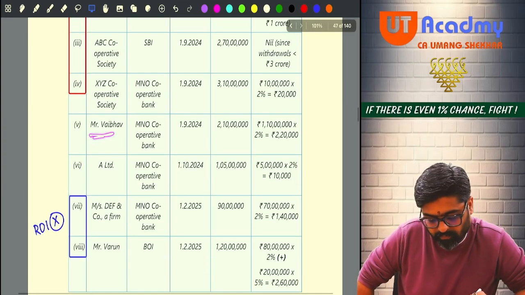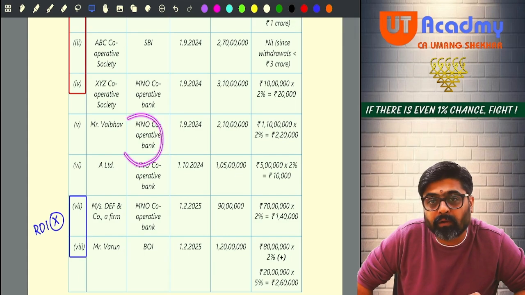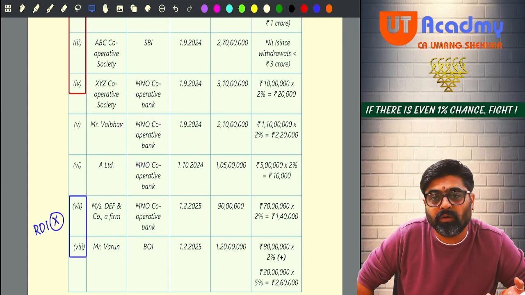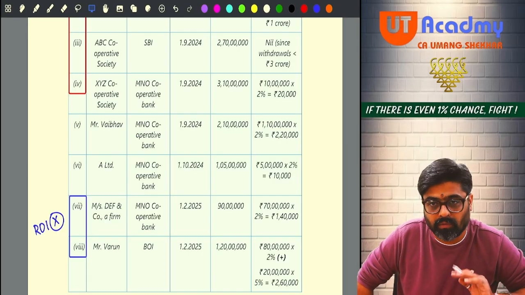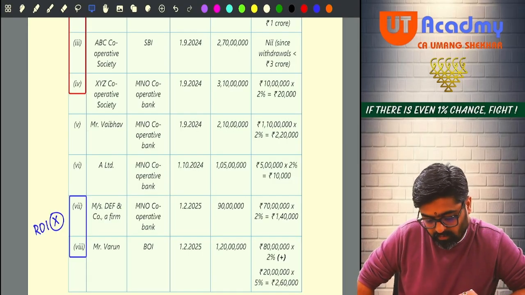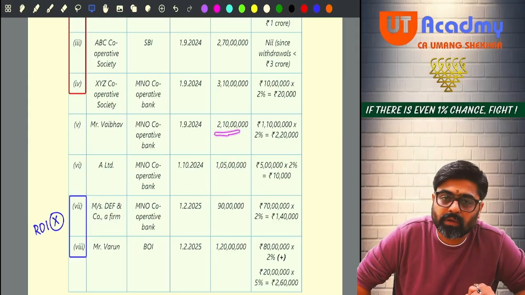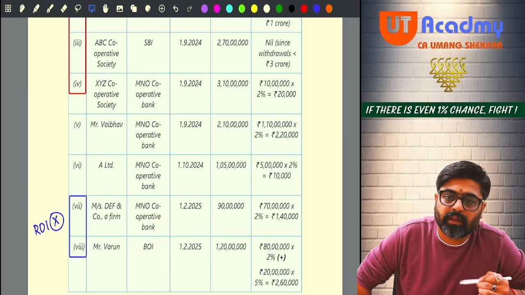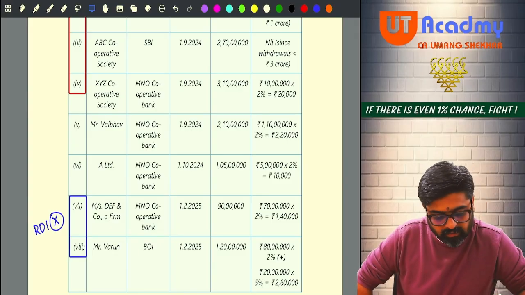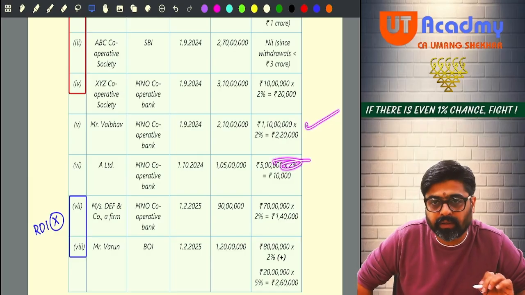Now next one, Mr. Vaibhav, an individual. He is withdrawing from a cooperative bank. See, you are not supposed to see from where it is withdrawn. You are supposed to see who is the withdrawer. Person withdrawing is an individual. He is withdrawing 2 crore 10 lakh. 2 crore 10 lakh is more than 1 CR, no? So on the excess 1.1 CR, 2% TDS will be there.